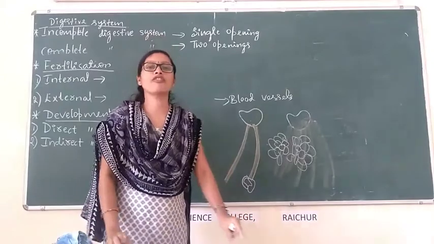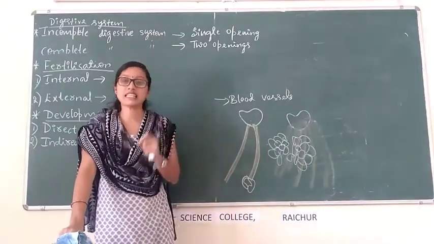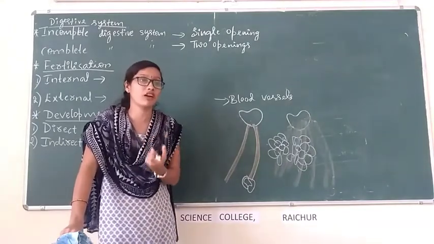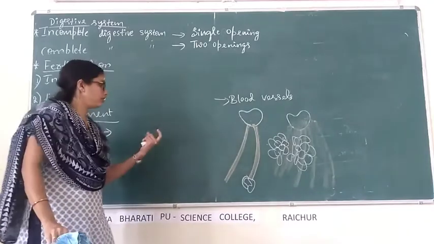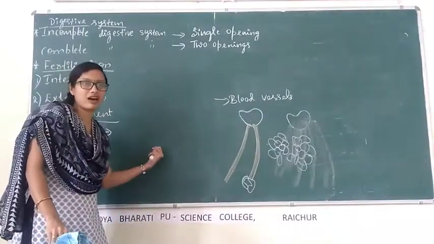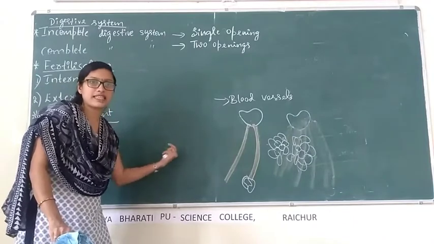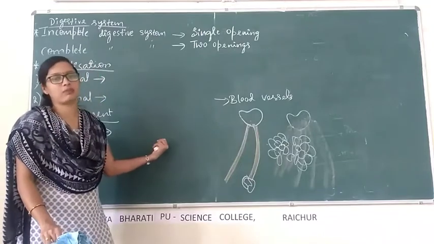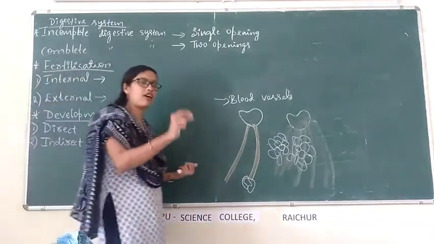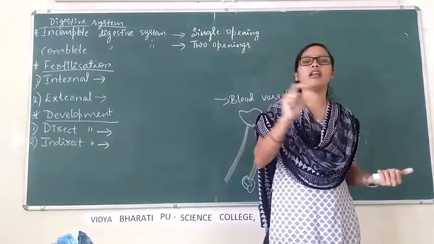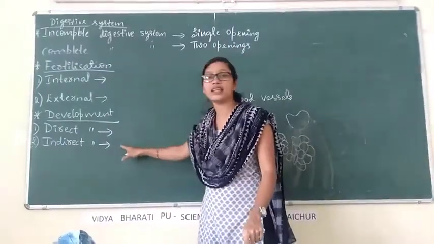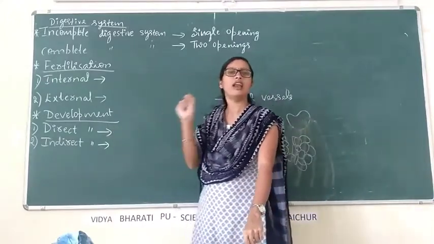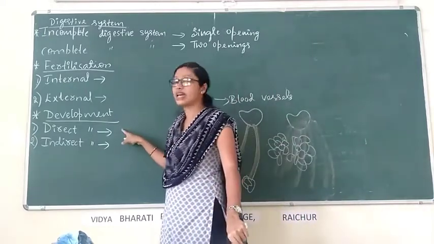But in insects, in a butterfly, or in a frog, you might have seen developmental stages like larva and pupa, and the insect comes out of the pupa. This is called indirect development. If there are larva or pupa stages during the development of the young one, it is called indirect development. If the young one is developed directly without any larva or pupa stage, it is called direct development.